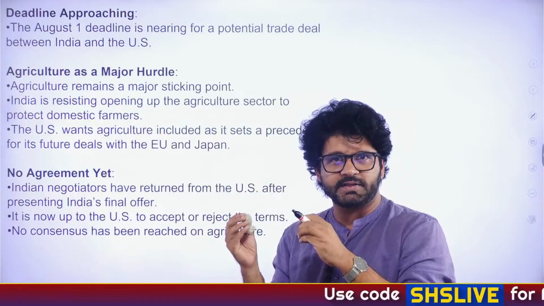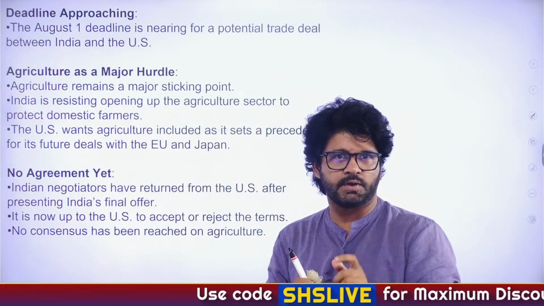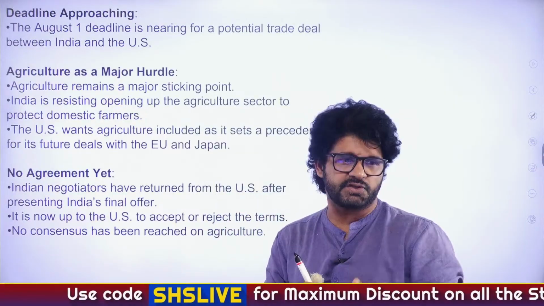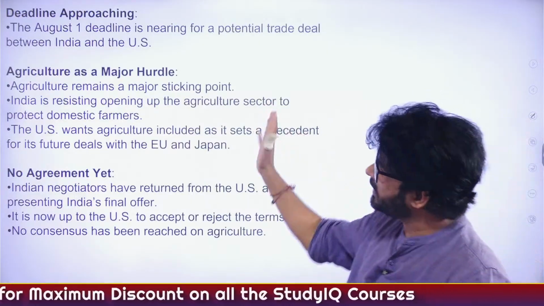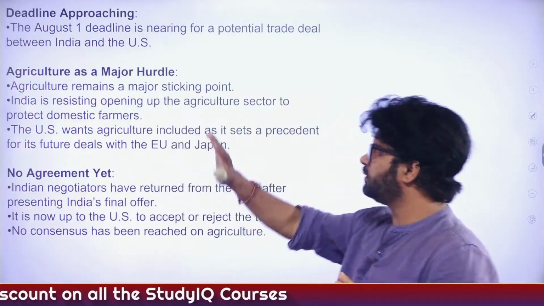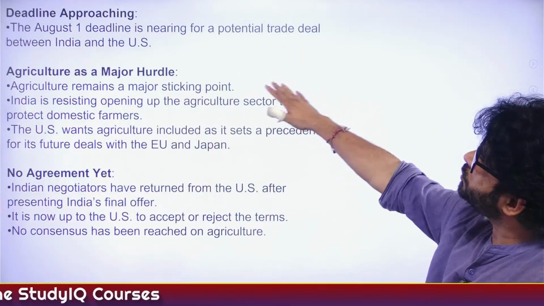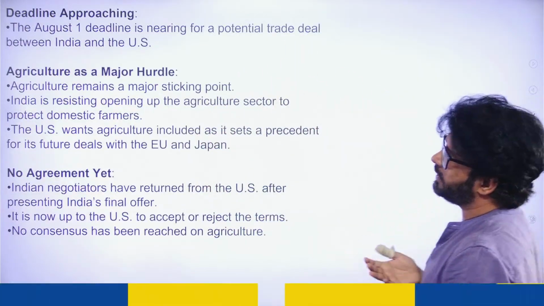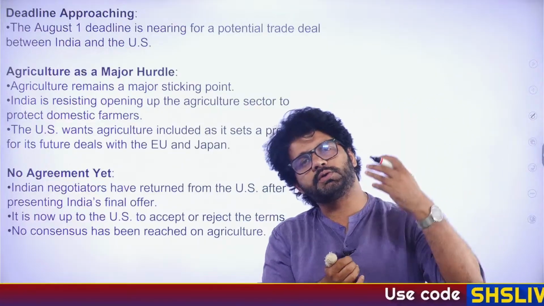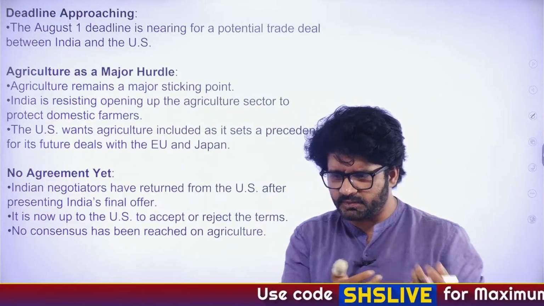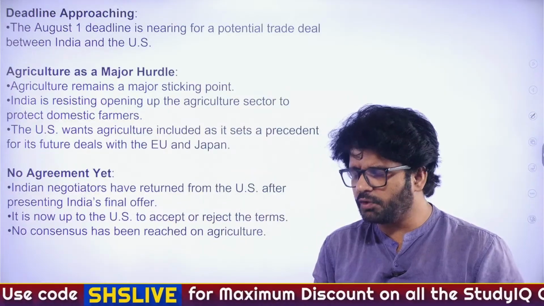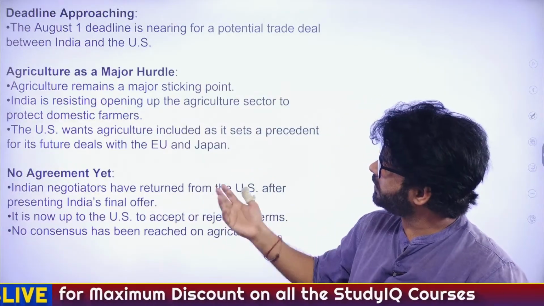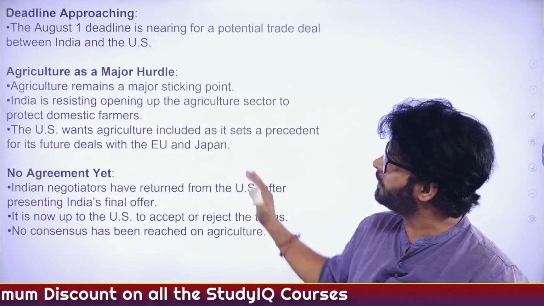Via this article, we have to solve some questions, where there are different terms involved. What is mini deal? We have talked about mini deal. You will understand, let's first go through it. August 1 is a deadline. India and US are talking about different things. Trump has imposed so much tariff even on Indian goods. China is another case altogether, and we want to resolve it at the earliest, and that's what we are trying to do. But agriculture is becoming a major hurdle.